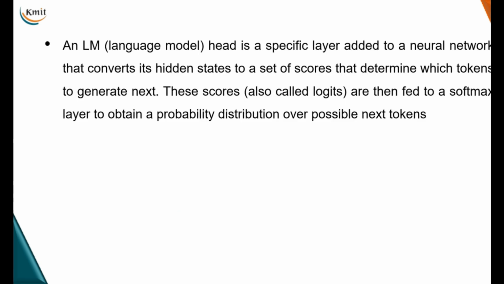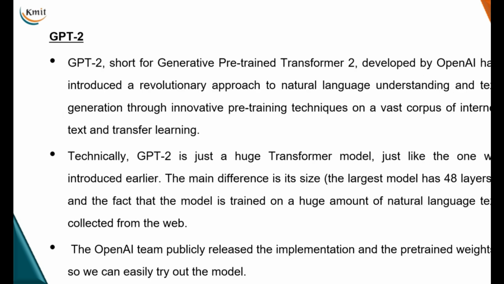This language model head is a specific layer added to the neural network, which is basically used for converting the hidden state into a set of scores which will determine what text we generate next. These scores are also called logits. After these logits, we feed them to a softmax layer to obtain the probability distribution of the possible tokens that we are going to generate.